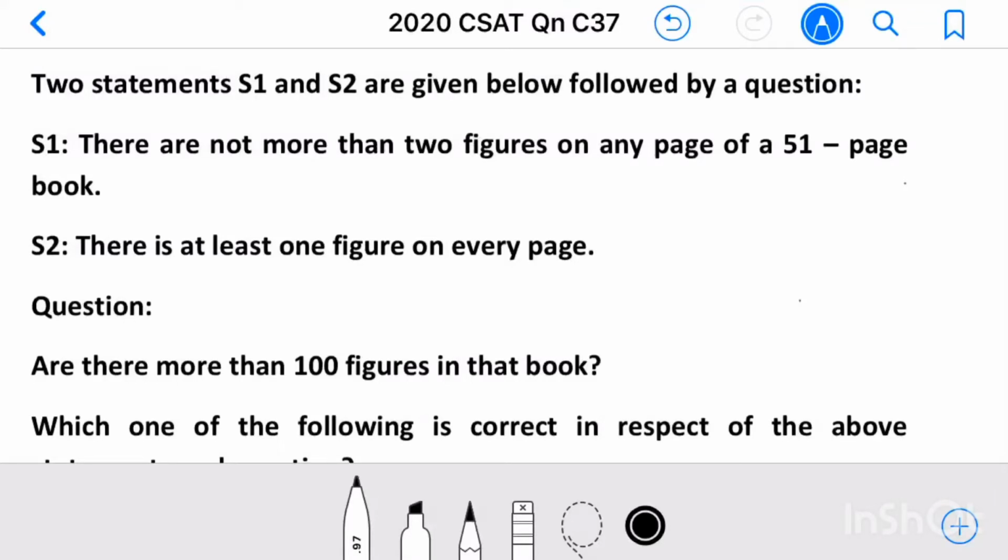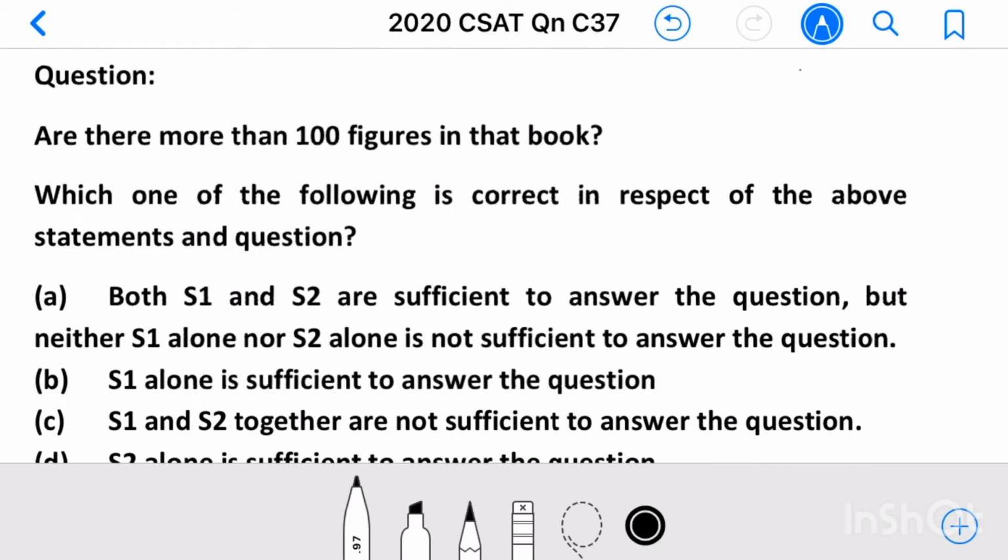Question number 37. Two statements S1 and S2 are given below, followed by a question. Statement 1: There are not more than two figures on any page of a 51-page book. Statement 2: There is at least one figure on every page. Question: Are there more than 100 figures in that book?